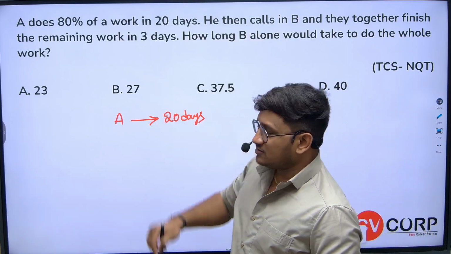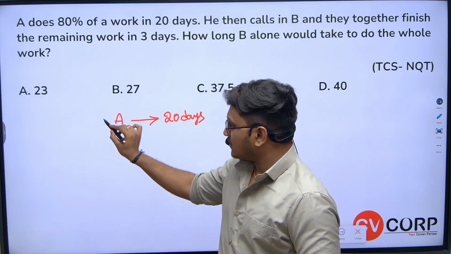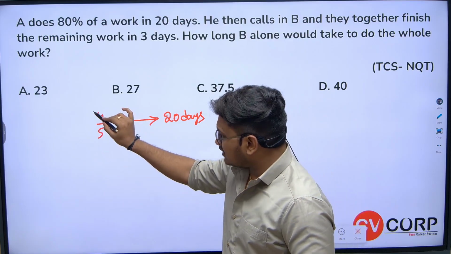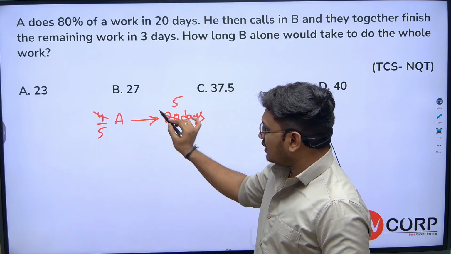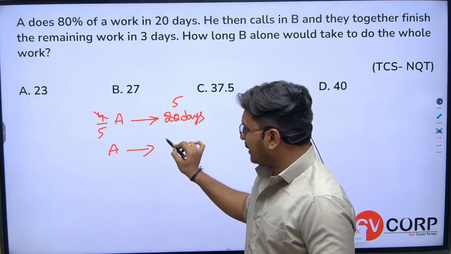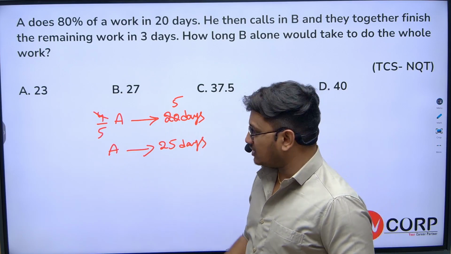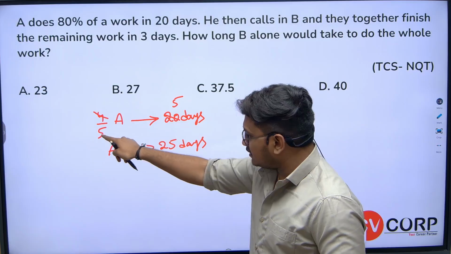If you know how to convert percentages into fractions, can I say that 80% is 4 by 5? So 4 fifths is 20 days. Now to complete the entire work, A takes 25 days, because 4 times 5 is 20. This 5 will go here.